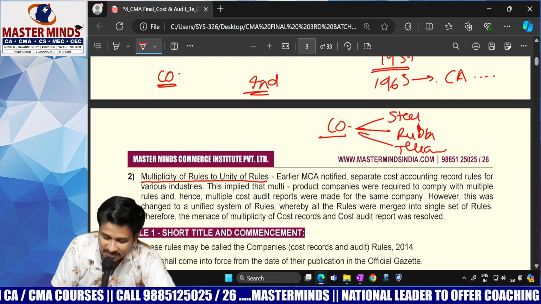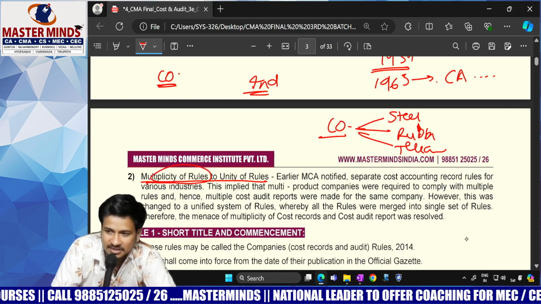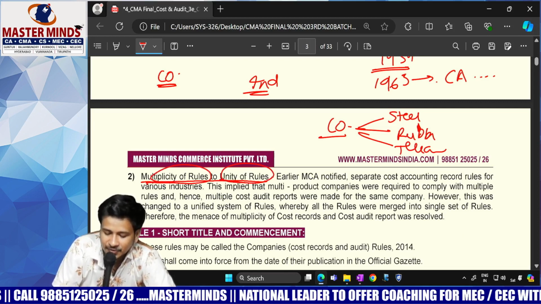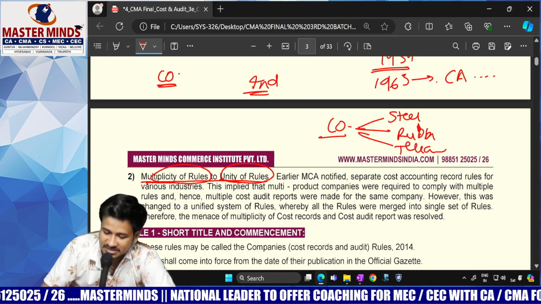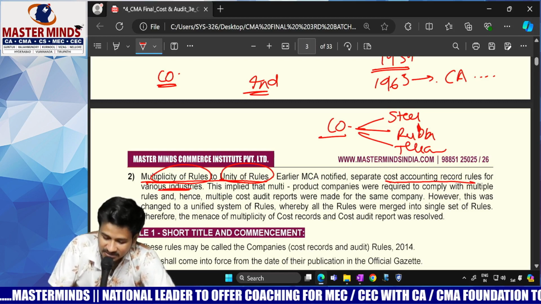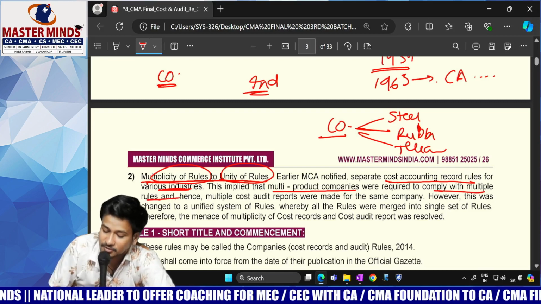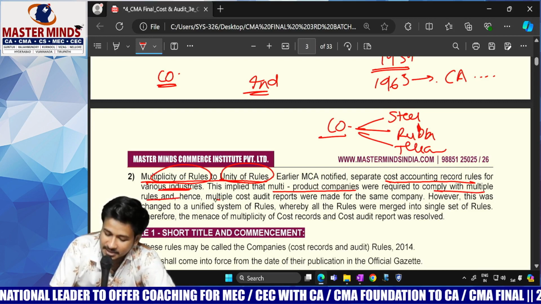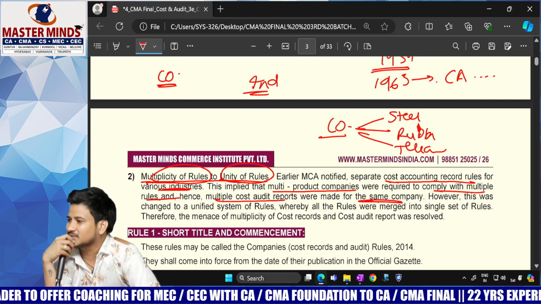Initially it was like that, multiplicity of rules, but now it is time to shift to unity of rules. Earlier the MCA notified separate cost accounting record rules for various industries. This implied that multi-product companies had to comply with multiple rules, and multiple cost audit reports were prepared for the same company, which became too clumsy.